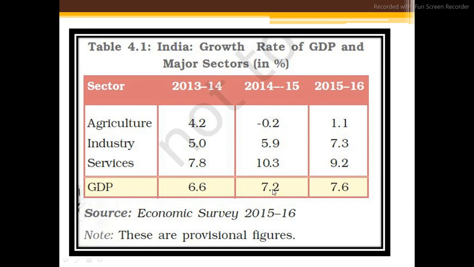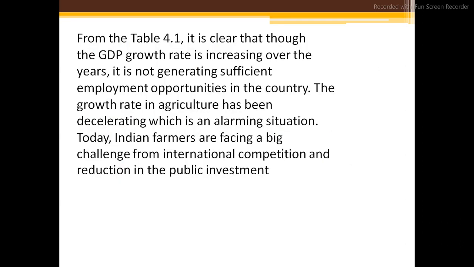Here 7.2 was there, here 7.6 is here, right? But what is that? It's an alarming situation because we are facing competition from international sides, and the reduction in public investment.